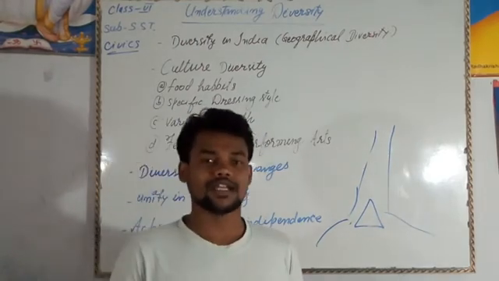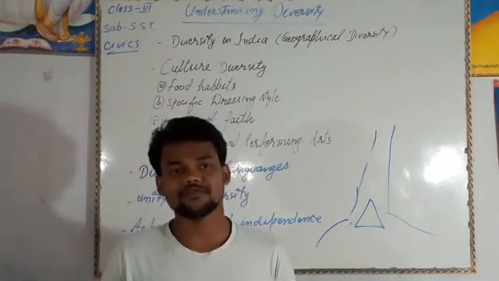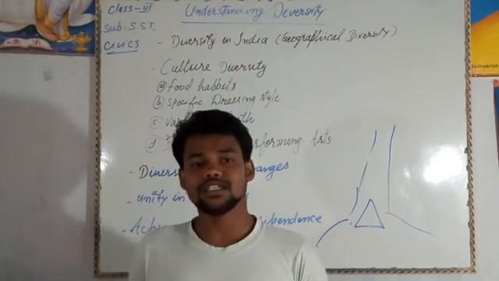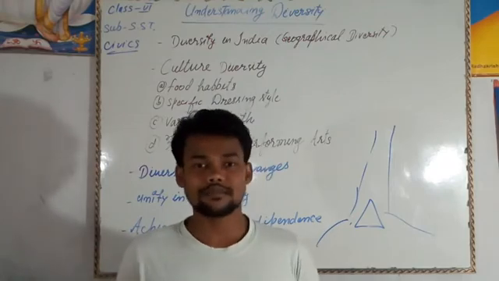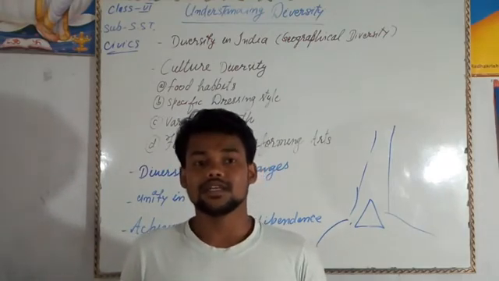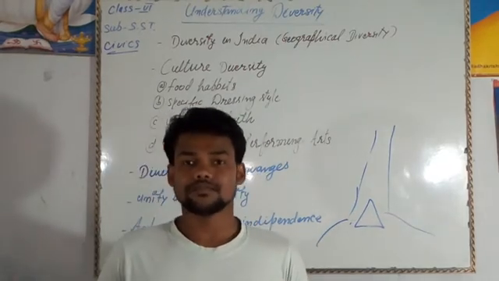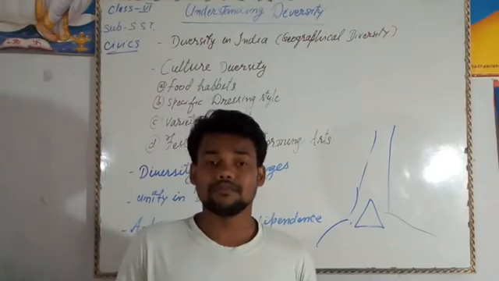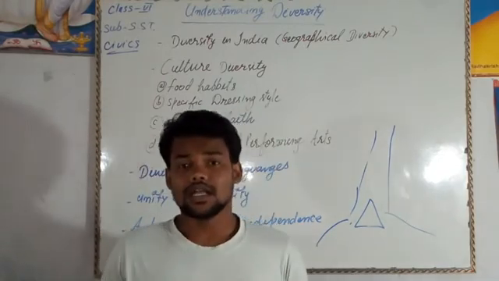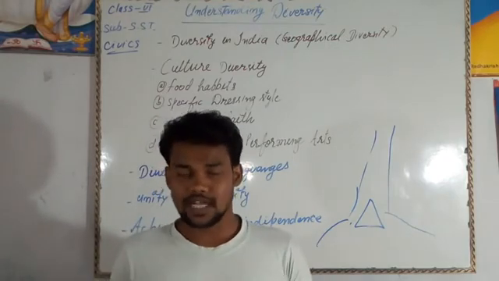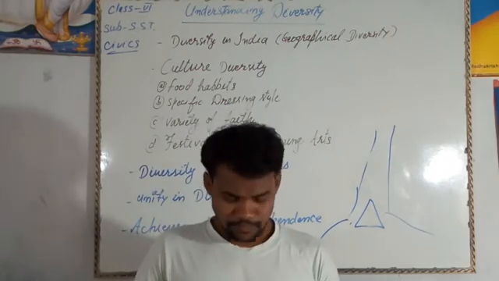So next we will see that due to the geographical condition we can get different types of fruits, food and many spices from different places. Suppose apples and cherries we are getting from Jammu and Kashmir, and all the Indian people are lovers of spices, and those spices we are getting from Kerala. Same as wheat. Maximum wheat production we are getting from Punjab, because Punjab has a good climate for wheat production. So the different parts have different types of climate. That's why we are getting different types of spices, fruits, and sweets.